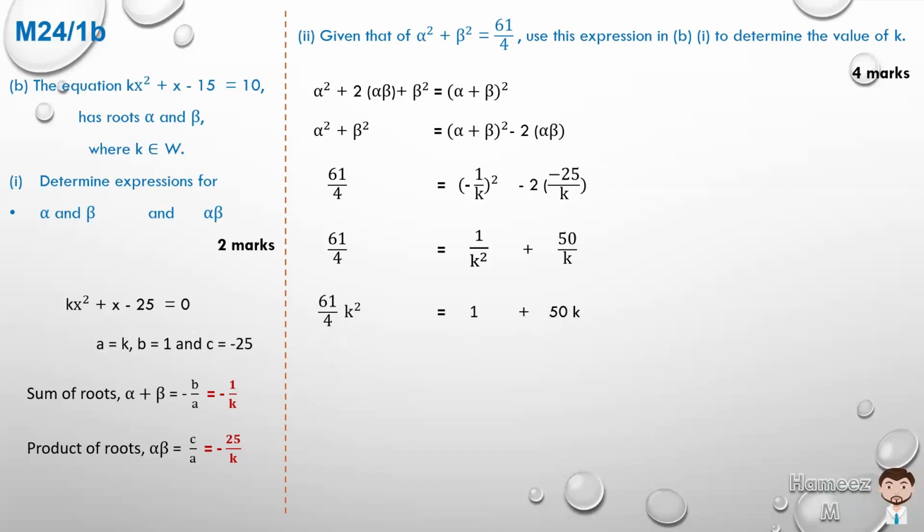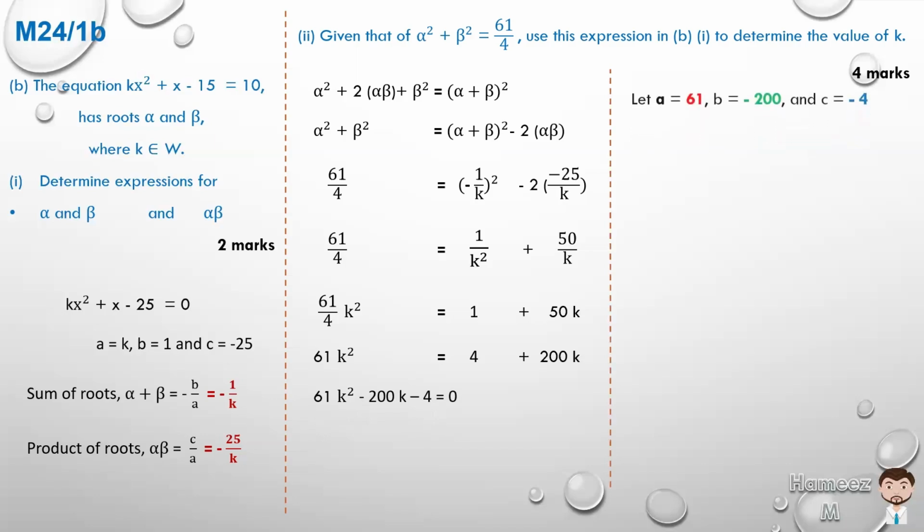And we can multiply throughout by 4 to get rid of anything in the denominator. So we'll get 61k squared is equal to 1 times 4 is 4, plus 50 times 4 is 200k. So 61k squared minus 200k minus 4 is equal to 0, because when we are solving quadratic equations, we want to make one side equal to 0. Unfortunately, at this point in time, this cannot be solved by factorizing. So we'll have to use the quadratic formula, which is simple enough.